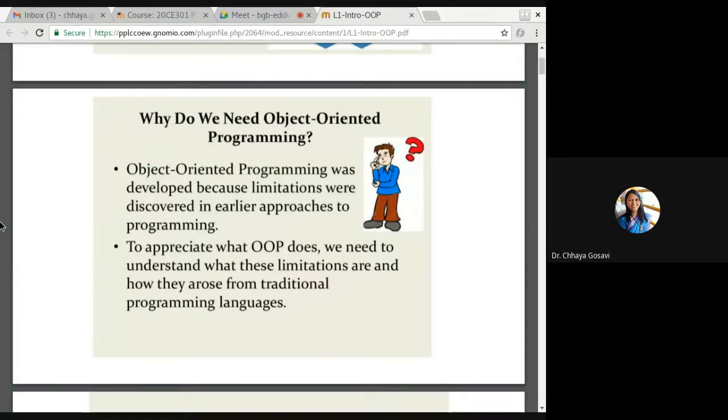You are doing data structures with Java, right? Yes, ma'am, Java is continued. You studied it in first year and now your data structure lab is in Java. So what do you think? What is the disadvantage of C or procedural language that C++ or Java has overcome?